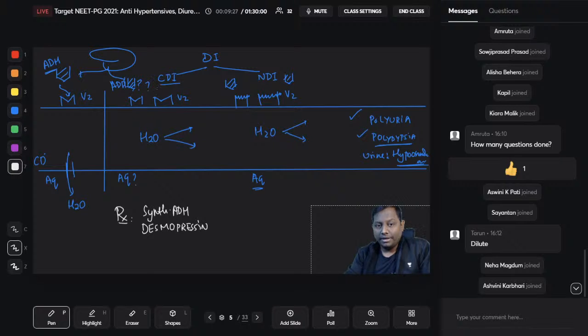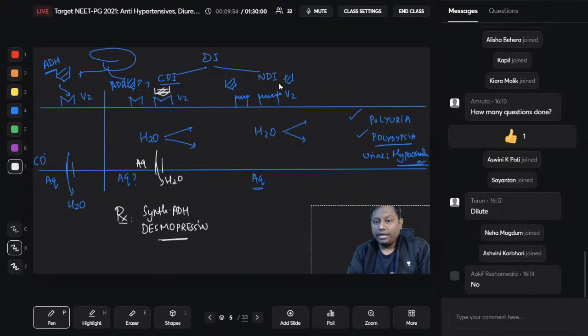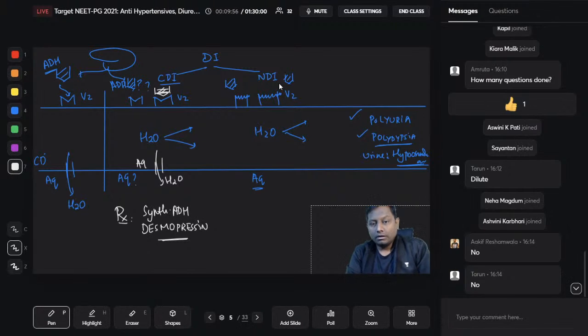This desmopressin will be acting on this V2 receptor. Once it acts on the V2 receptor, it will cause opening or upregulation of the aquaporin, and they will now cause reabsorption of the water. Clear? So remember, desmopressin, your synthetic vasopressin, can be used. Now my question to you is, can I also use desmopressin in nephrogenic diabetes insipidus? Can you guys tell me?